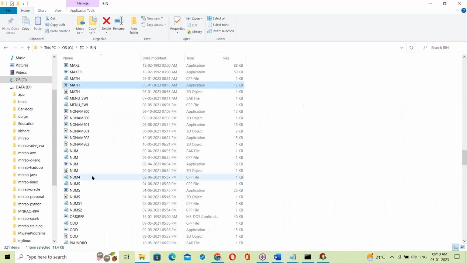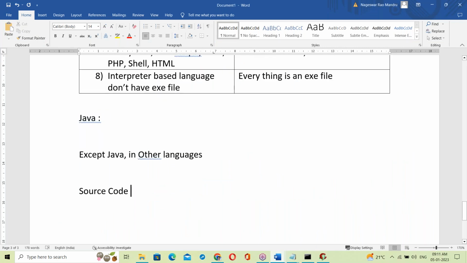The source code simply converts into binary formats. The binary code is given to the processor, and the processor takes that code and generates outputs.